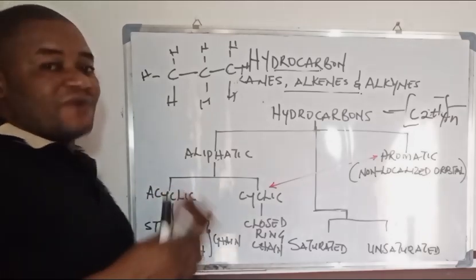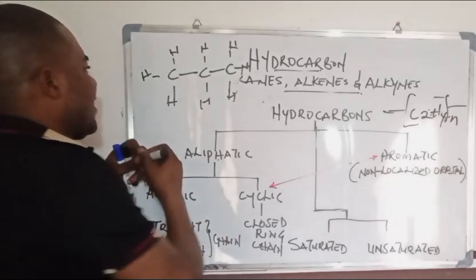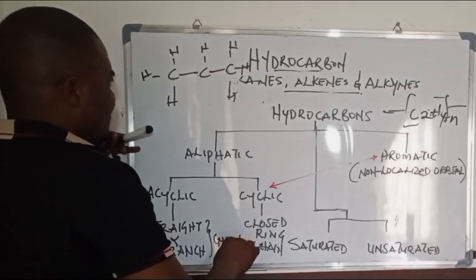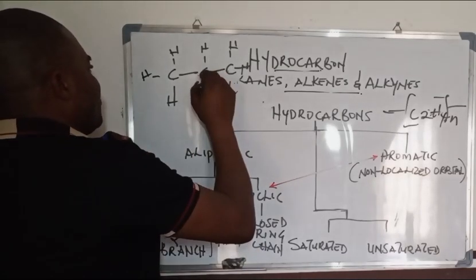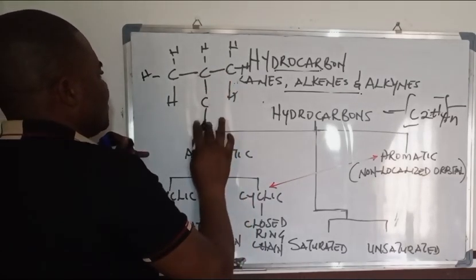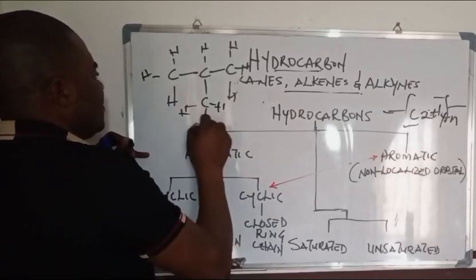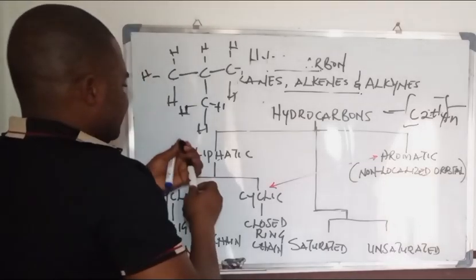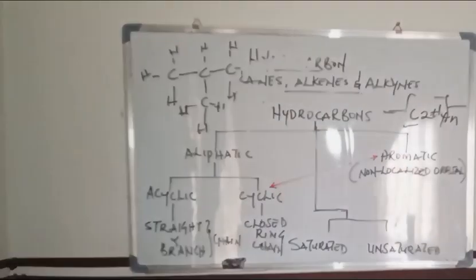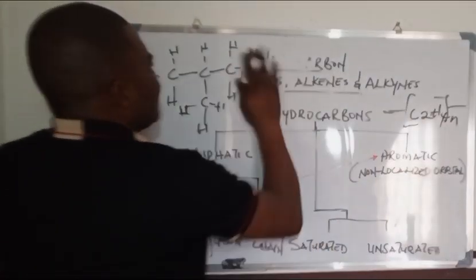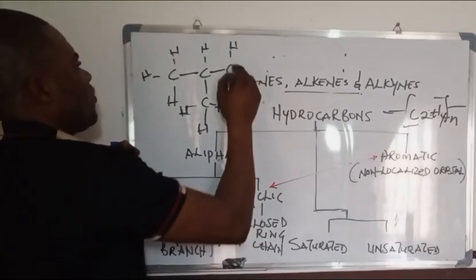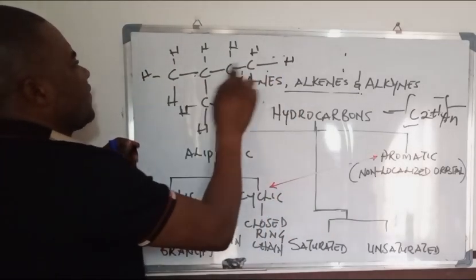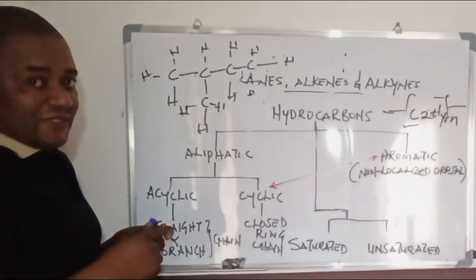Now, you also have the branch chain hydrocarbon. So, if I choose to move this, and I put this, and I use this, and probably have this. Okay, so this is 1, 2, 3, 4, and this of course is butane.